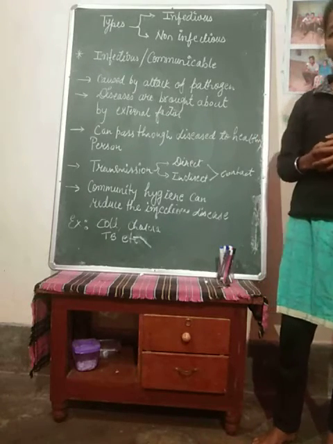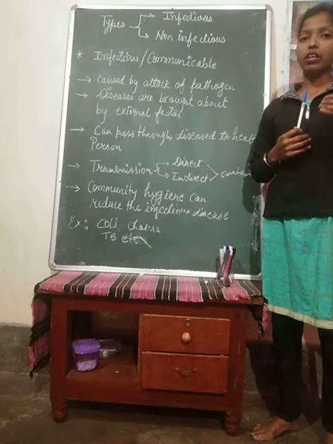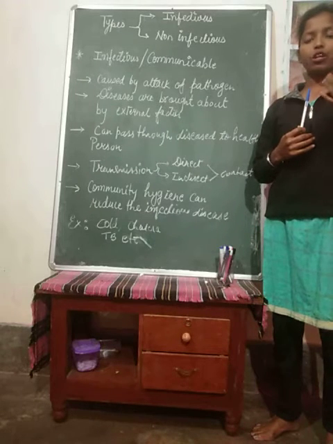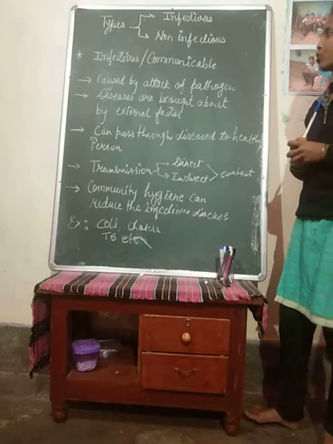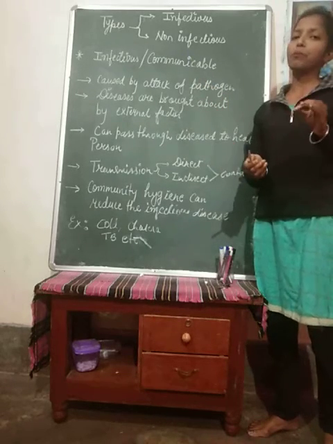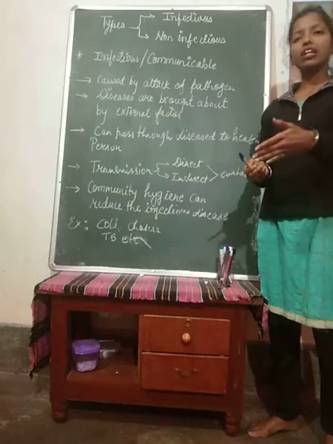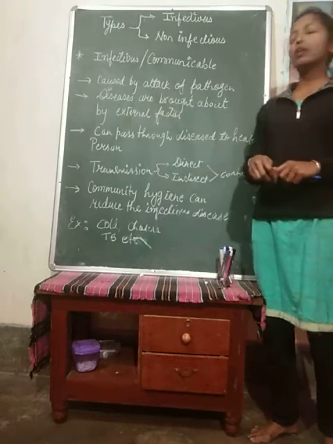Very common nowadays is corona. We know very well how, with vast velocity, it is spreading from one person to another, right? So that type of disease comes under infectious, which spreads from one person to another, maybe directly or indirectly. Alright, so we'll see its points one by one.